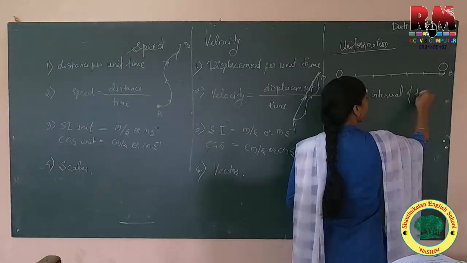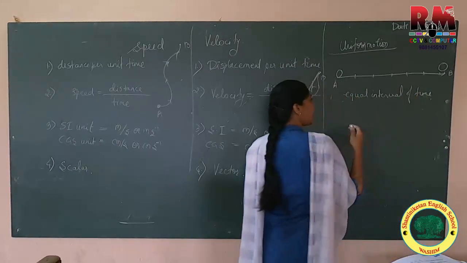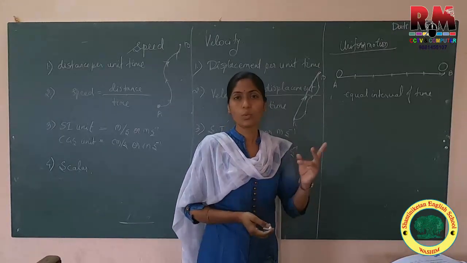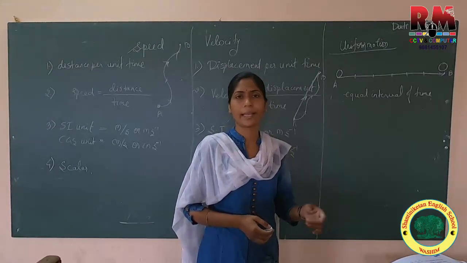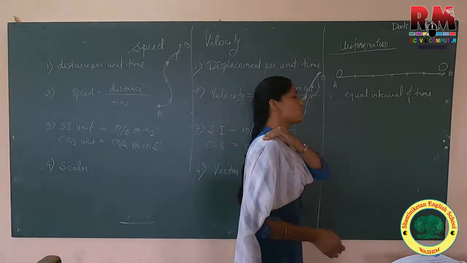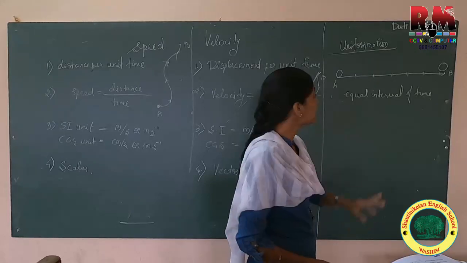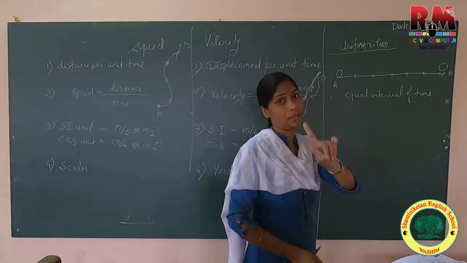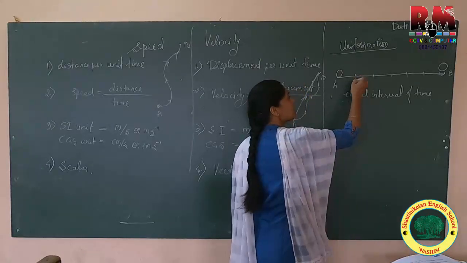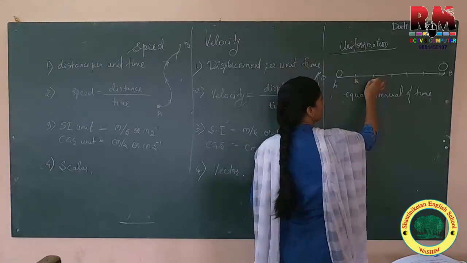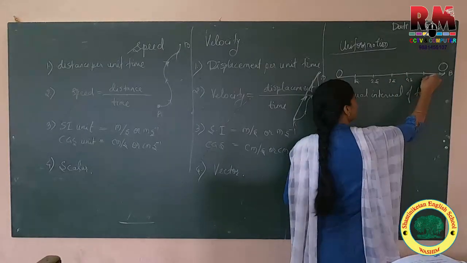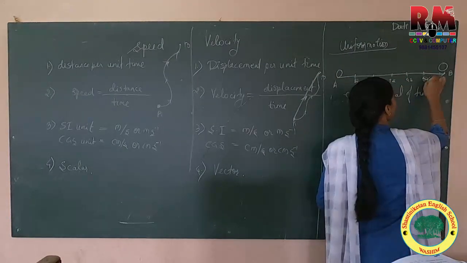Equal interval of time means any interval we can take, like 1 second, 2 seconds, 3 seconds, 4 seconds, 1 minute, 1 hour, whatever. Suppose I am using an interval of seconds. After every 1 second, what is the distance covered? Suppose this is 1 second, 2 seconds, 3 seconds, 4 seconds, 5 seconds, and this is 6 seconds.